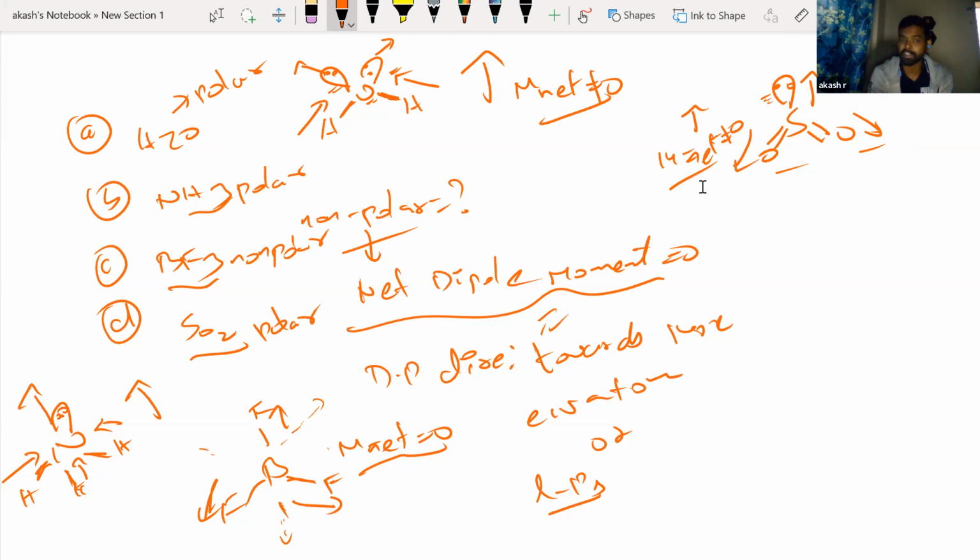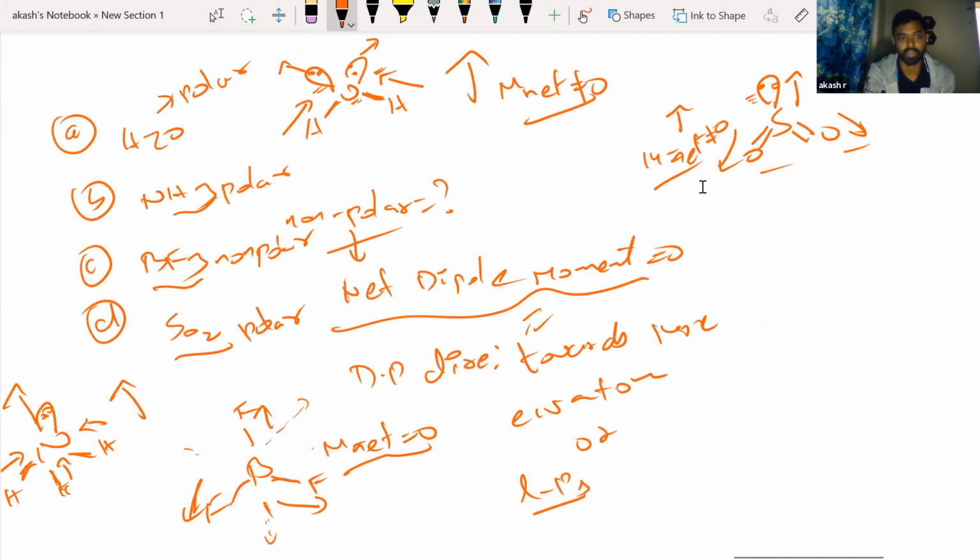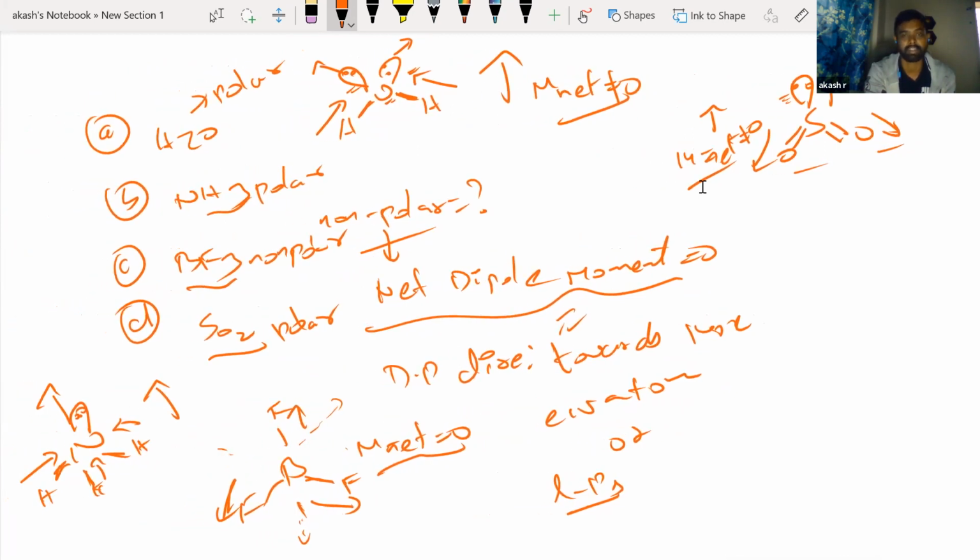Okay, so all that you have to understand is if net dipole moment is 0, then the molecule is non-polar. If it is not 0, that is polar, and you have to understand how to do the directions of dipole moment. Okay, right? I hope you understood, Shane. How do you do these questions? Right, fine. Next question.